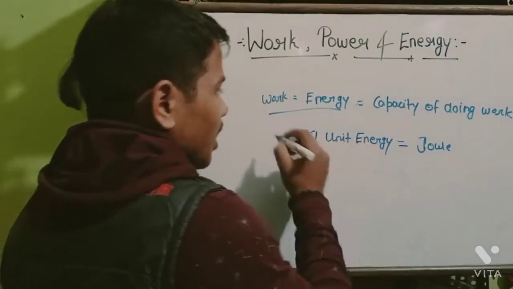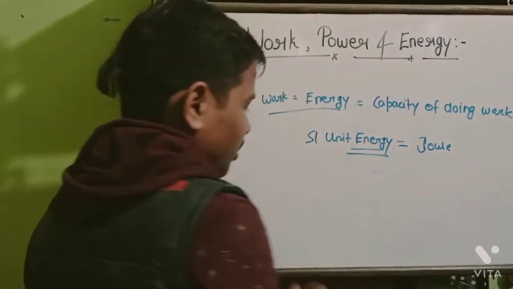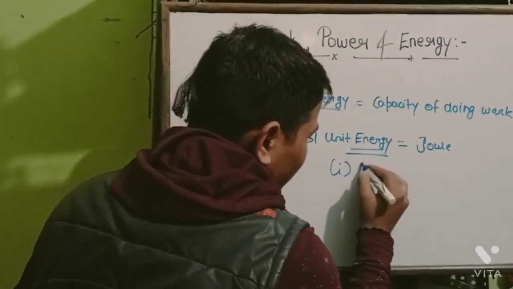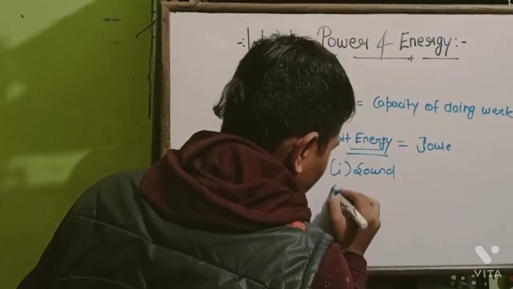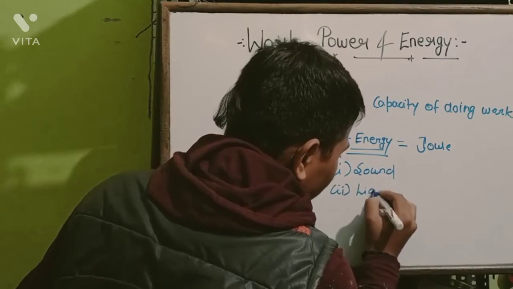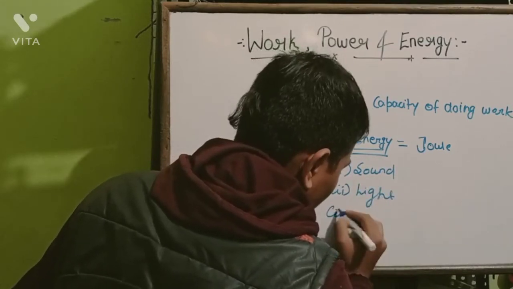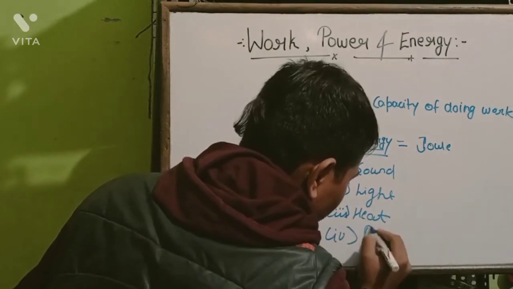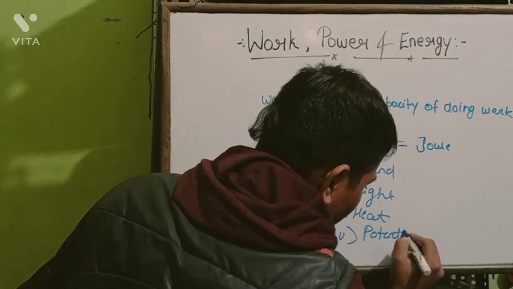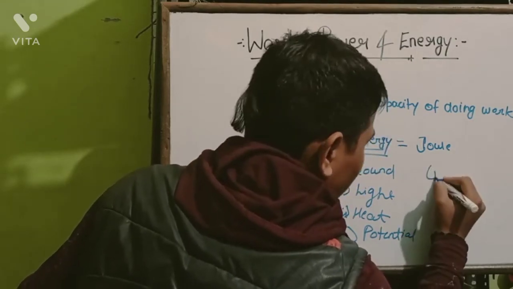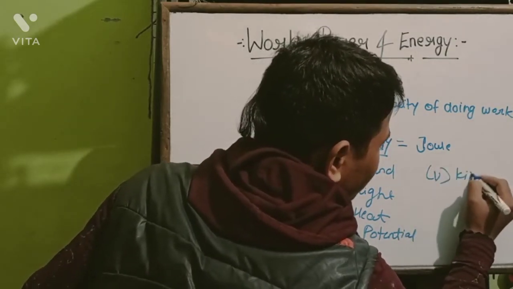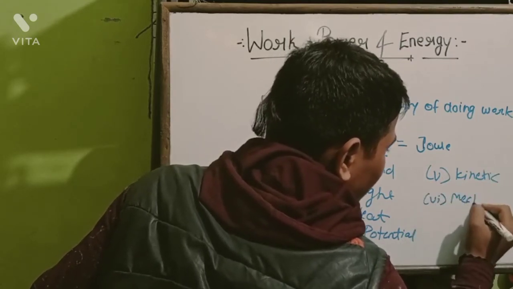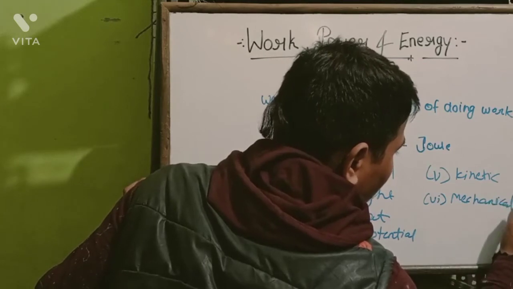Now there are many types of energy that exist in this universe. We can write sound energy, light energy, heat energy, potential energy, kinetic energy, mechanical energy, and many more.